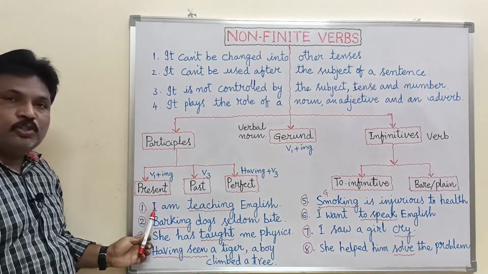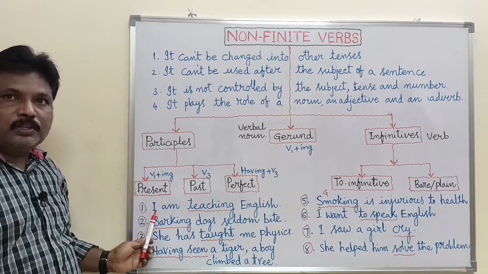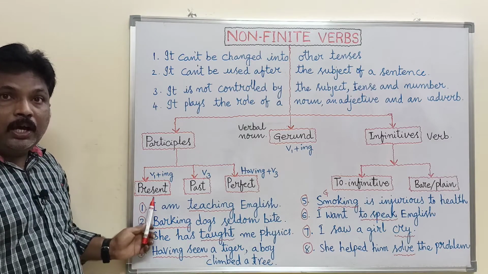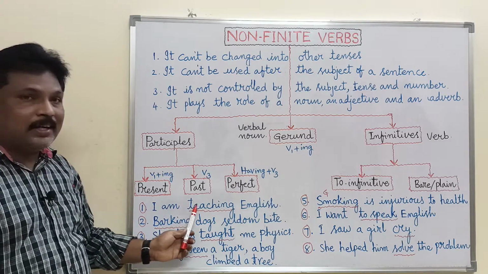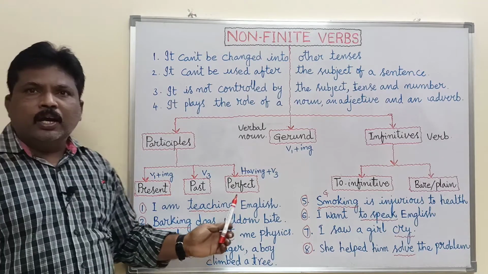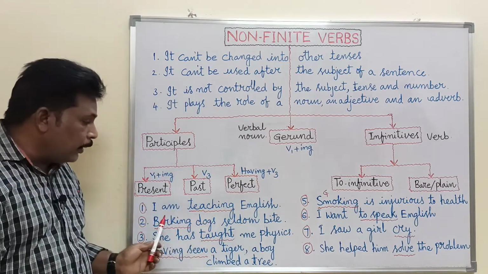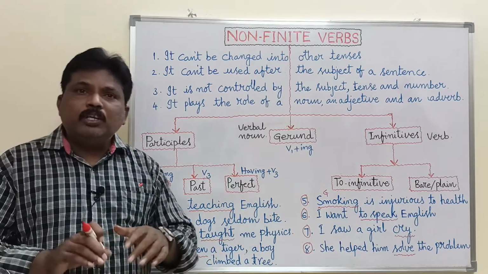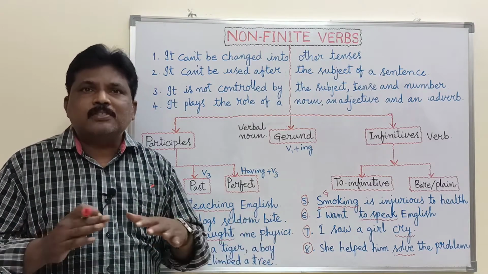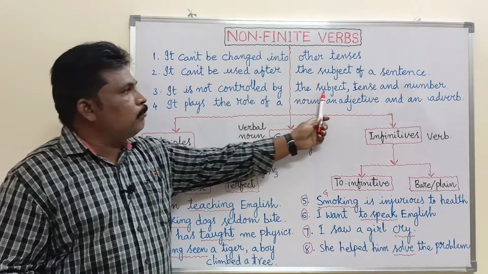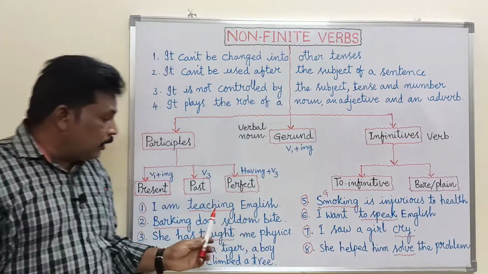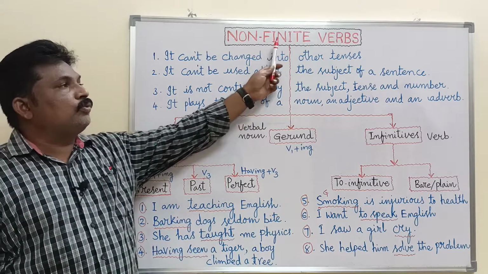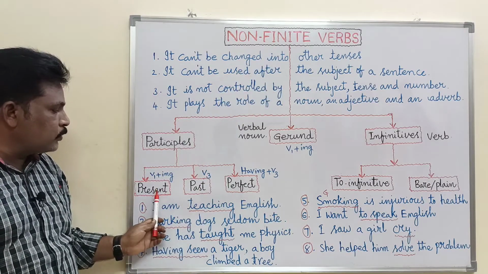Here we may change the subject, first person or second person, or we may change the number of the subject, or we may change the tense of this sentence. This is present continuous tense, and we write past continuous tense, I was teaching. Future continuous tense, I will be teaching. So even if the tense, the subject and the number are changed, the verb remains the same. So this word is called a non-finite verb. So this is present participle.